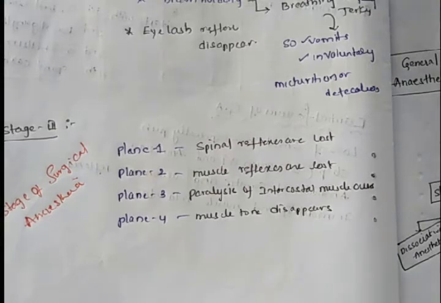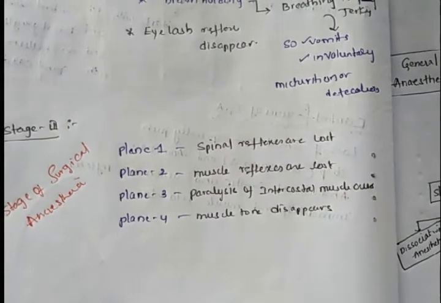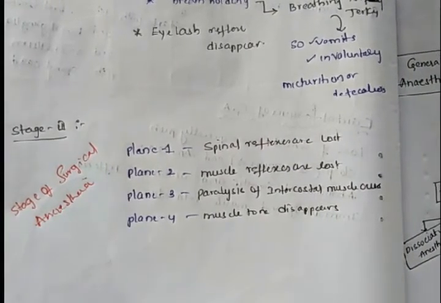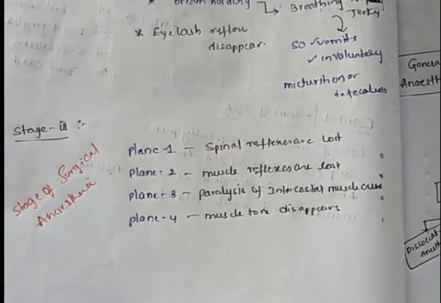At this stage only, surgeries are performed, because there is no feeling of pain and no spinal reflexes. The spinal cord doesn't carry any impulses to the brain, muscles won't respond to any sensation, internal muscles also won't respond, and muscle tone disappears.